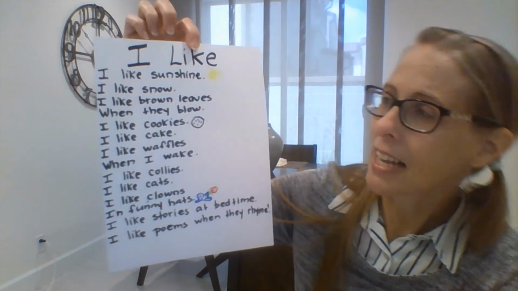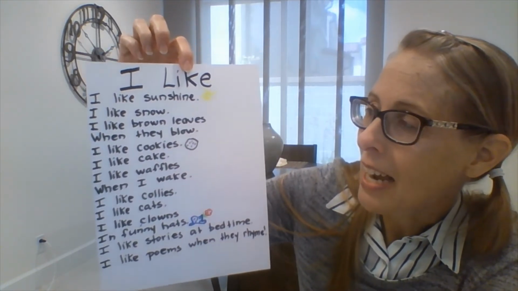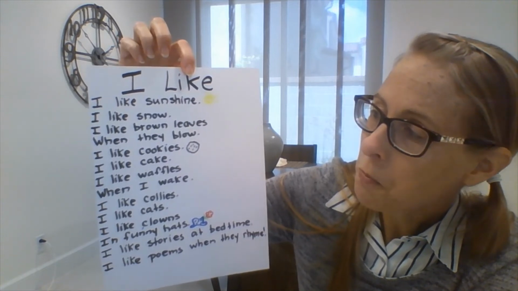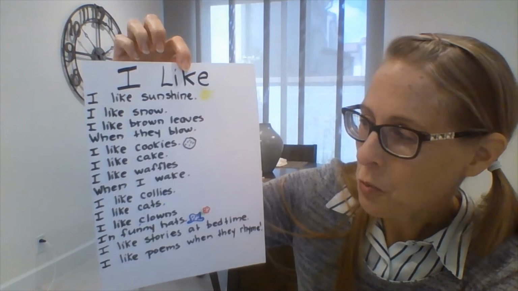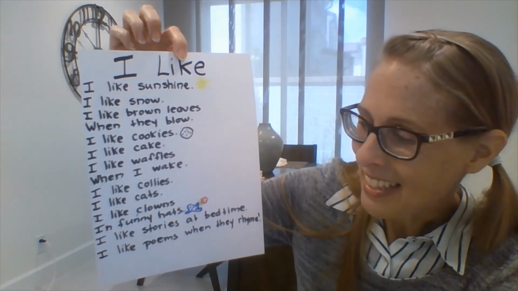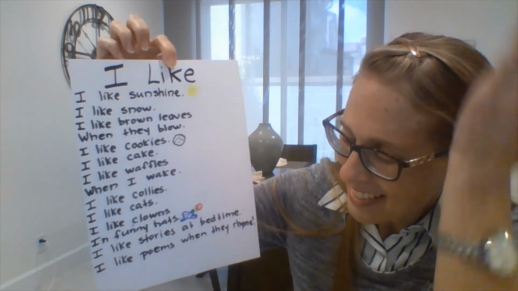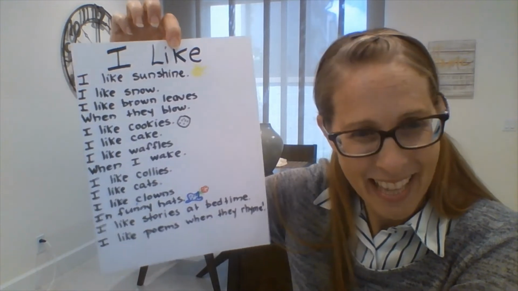I like sunshine, I like snow, I like brown leaves when they blow. I like cookies, I like cake, I like waffles when I wake. I like collies, I like cats, I like clowns with funny hats. I like stories at bedtime, I like poems when they rhyme.